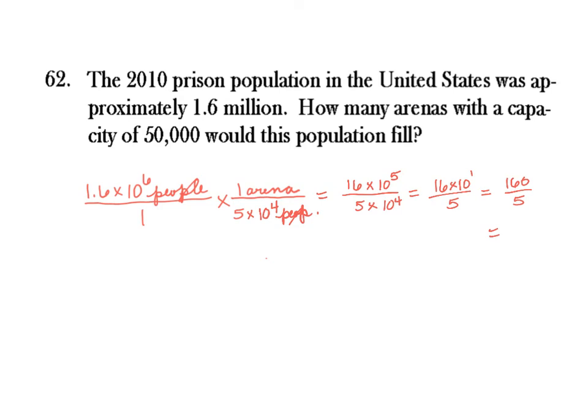5 goes into 16 3 times. You multiply back and get 15 and bring down your 0, and you're going to get a 5. 5 goes into 10 2 times. So your answer there should just be 32. If you don't trust me, you can double check that with a calculator. Good luck with that.